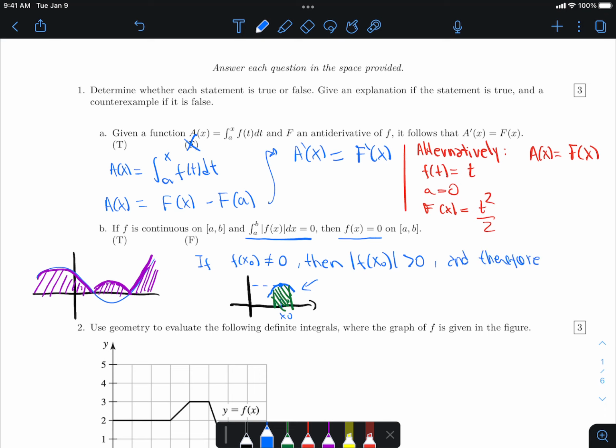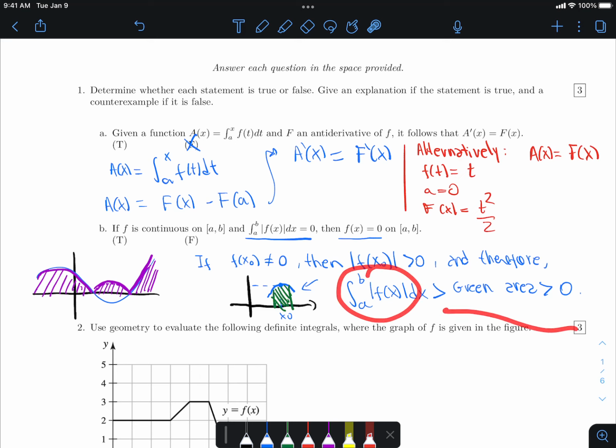And if that happened, you would have the integral be bigger than that green area, which is positive for sure, right? So it cannot be 0. If you have one single point such that f of that point is not 0, then the whole integral has to be non-zero, has to be strictly positive.